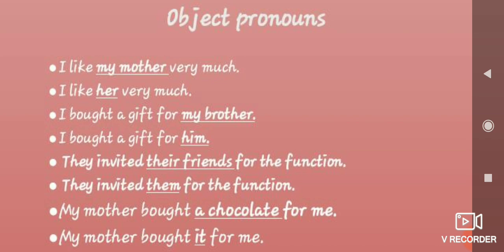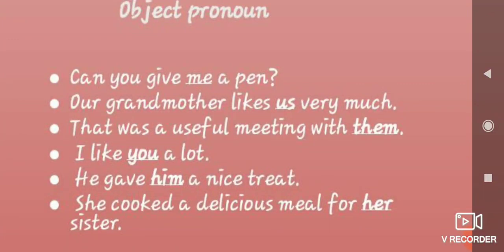These are the types of object pronouns you can use. Some other examples: Can you give me a pen? You are not supposed to ask, "Can you give I a pen?" That is very wrong. I is a subject pronoun, you have to use it only as the subject. The object pronoun for I is me. Can you give me a pen? Our grandmother likes us very much. If you write "likes we very much," that is wrong. Only the object pronoun you have to use.